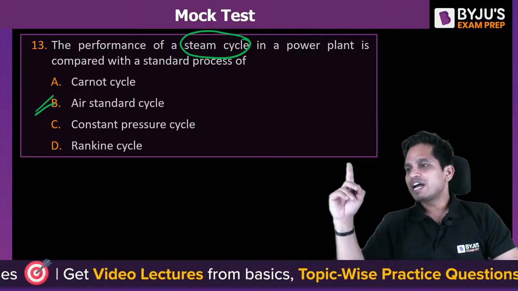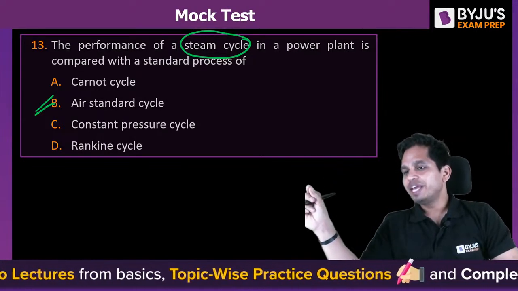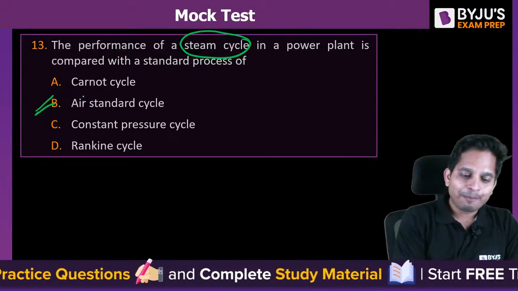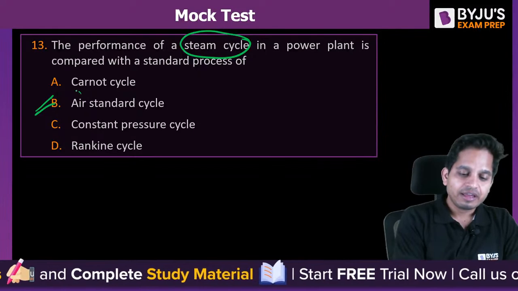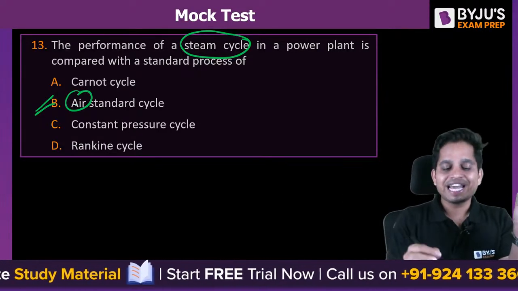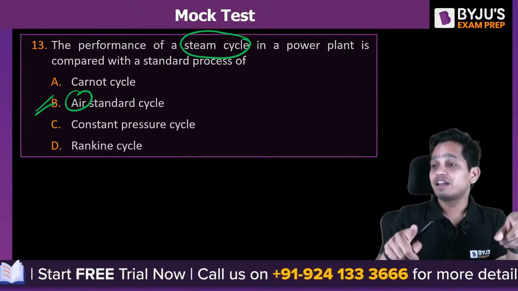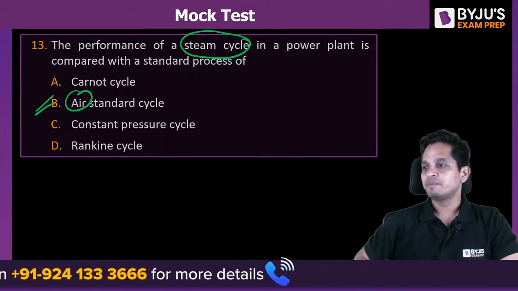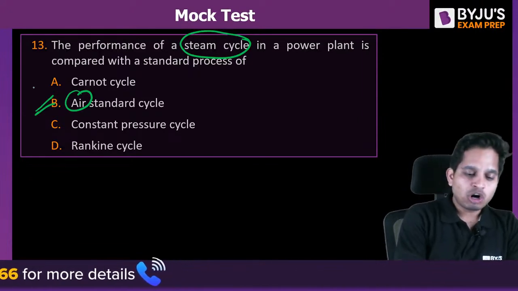Okay, so is that doubt cleared? Whoever is saying B cannot be correct anyway. B should compare with a cycle that has air. This can be compared with the cycle that has air. But in the steam cycle, we have water and steam. Rankine cycle. Okay. Now, Carnot cycle again.